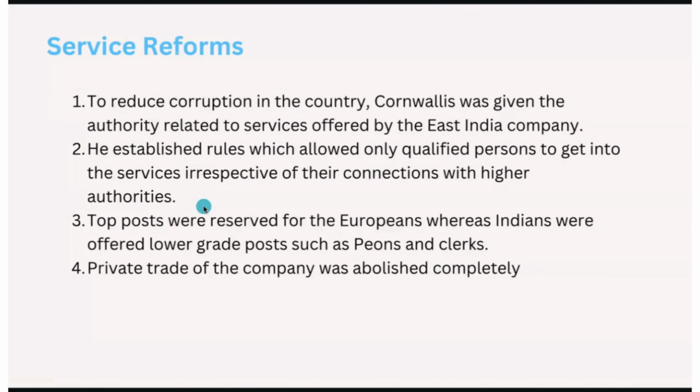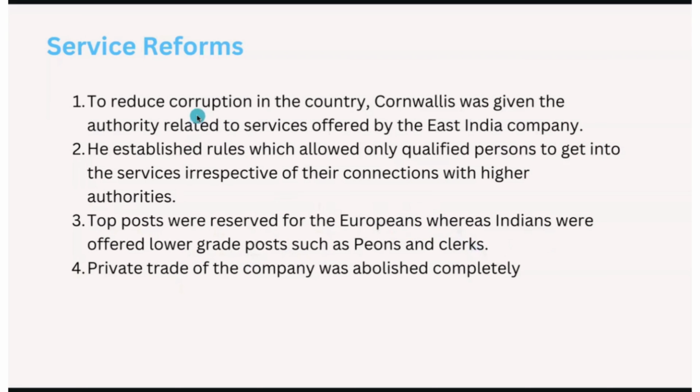So he did well, but he also made some mistakes. He appointed only qualified persons in the services irrespective of connections with higher authorities, but the top posts in the services were reserved only for Europeans, whereas Indians were permitted only lower grade posts such as peons and clerks.